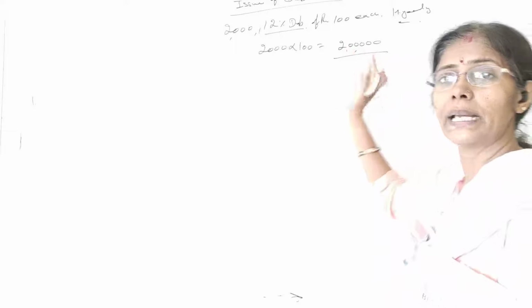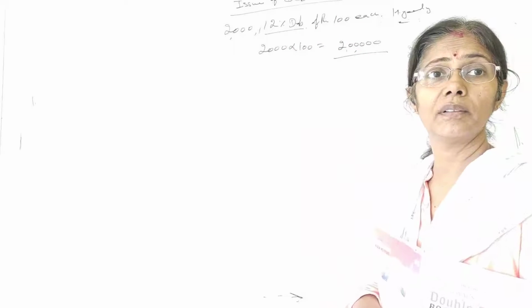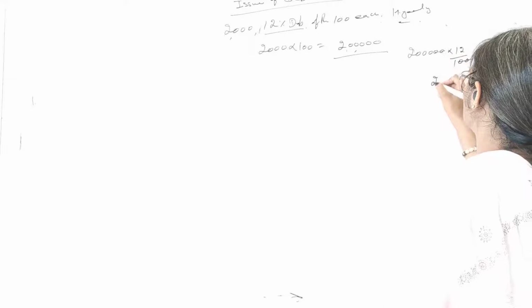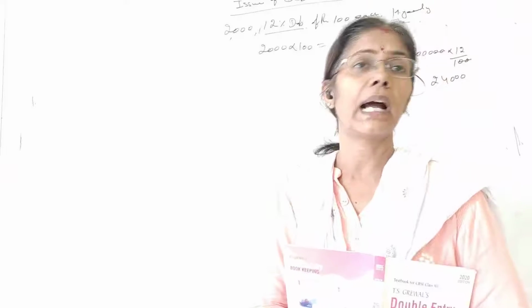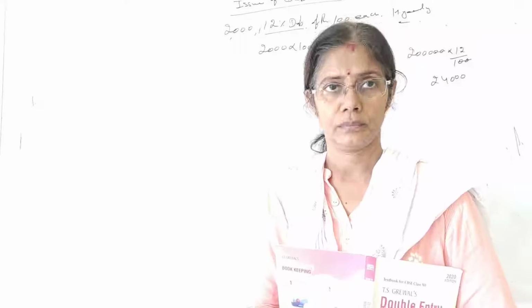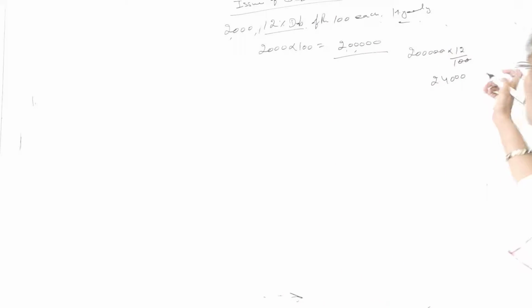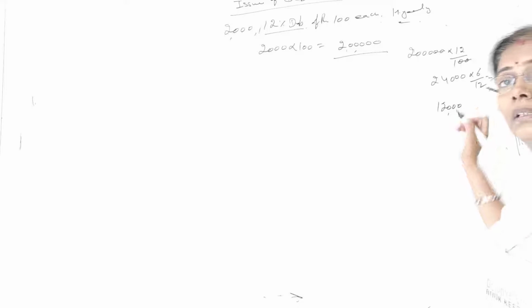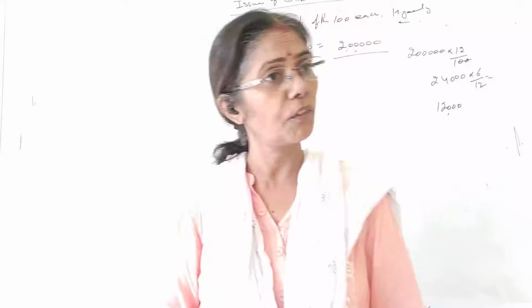Now what amount comes? Let us do the calculation first, then we will start the entries. Yes, please. What percent is it on 2 lakh? What comes? Is it half yearly or annually? And we have to pay half of this, or you can say 6 by 12. Have you understood how we have calculated this? All right. Fine.